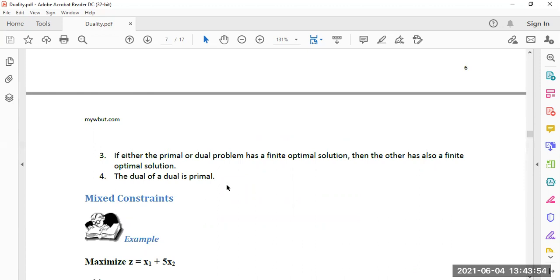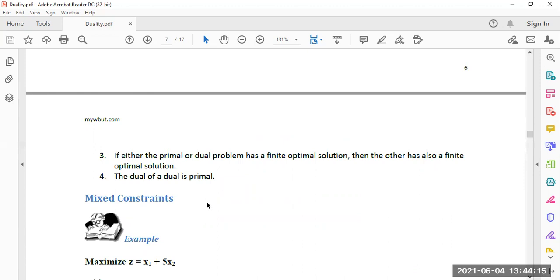Show that dual of a dual is a primal with an example. Then you have to take any primal problem, either minimization or maximization. Then you have to make the dual. After getting the dual, again make the dual of that dual. Then it will come as the original, that is the primal problem. Then we can say that the dual of a dual is a primal.